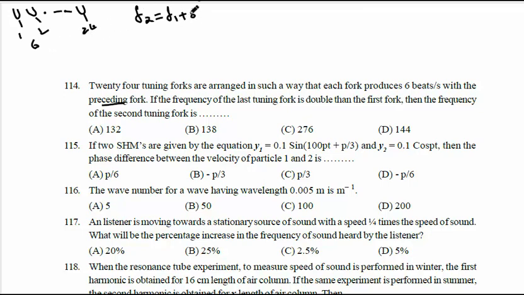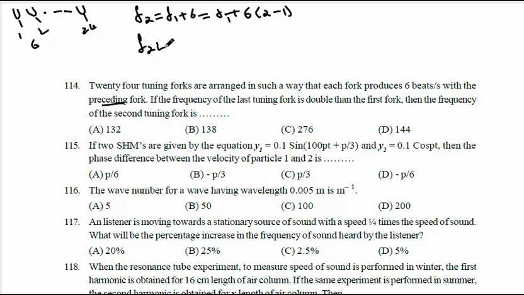The second frequency is 6 more than the first one, so f1 as it is, plus 6. Now I will write 6 as 6 into (2 minus 1), second minus first. 2 minus 1 is 1, 1 into 6 is 6.